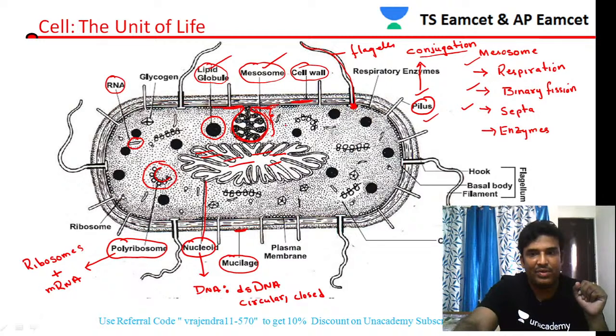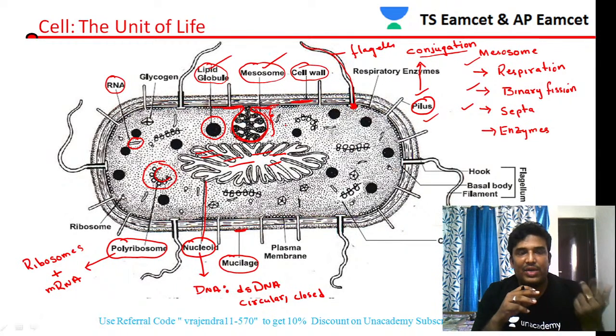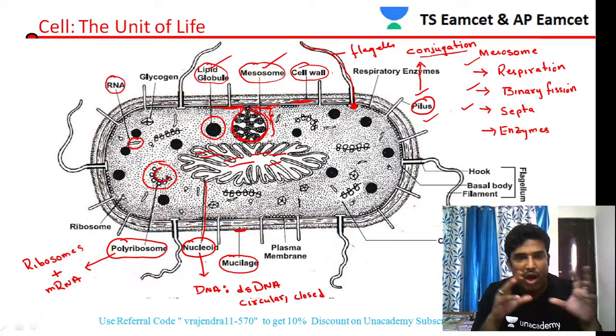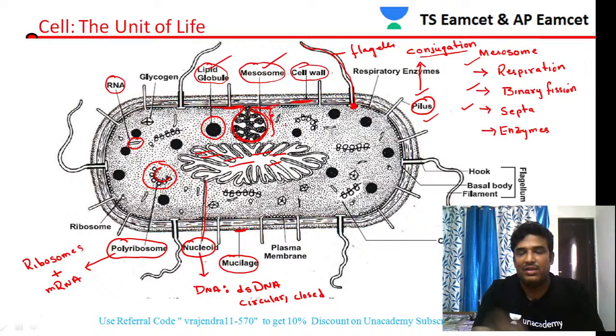This is the outline. If you clearly see, when compared with the eukaryotic cell and this prokaryotic cell, what is the common cell organelle present in both prokaryote and eukaryote? The only common cell organelle for both is ribosomes. Ribosomes are present in prokaryotic cells, and they are also present in the eukaryotic cell. So no doubt about it.